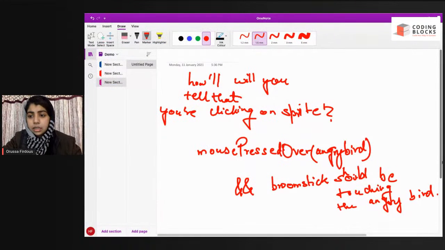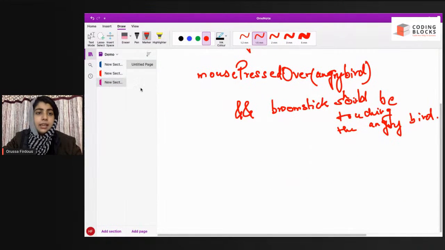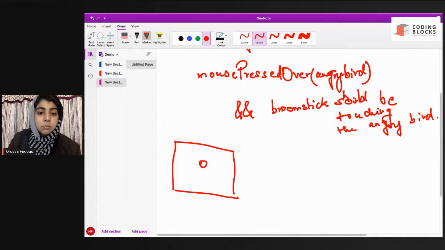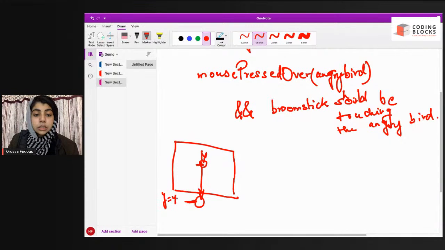This is my play area. Now my angry bird has moved out of this play area. Its y position is now more than 400, slightly more than 400.